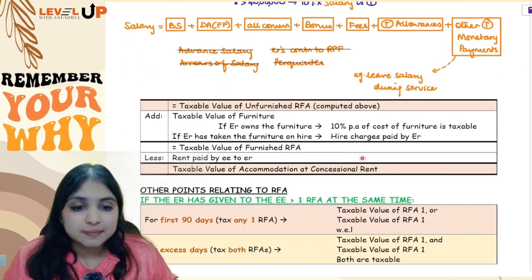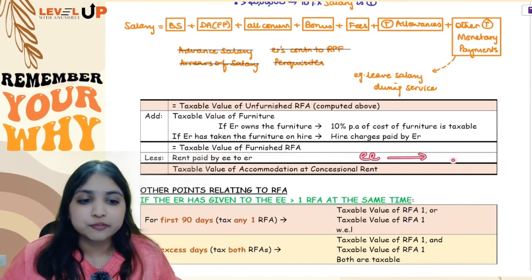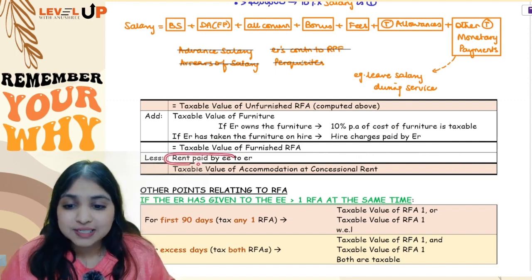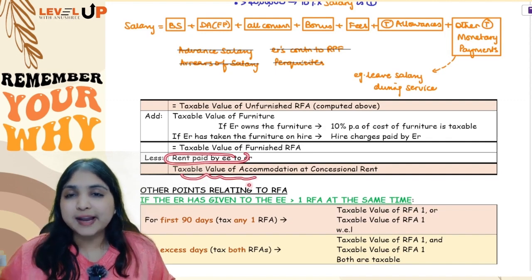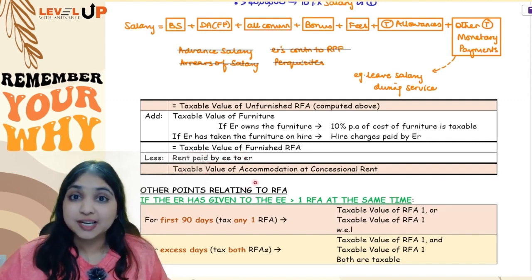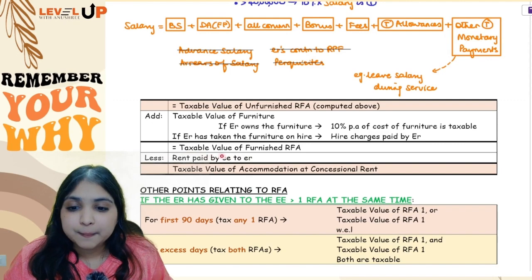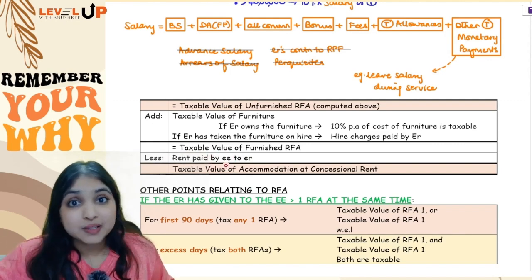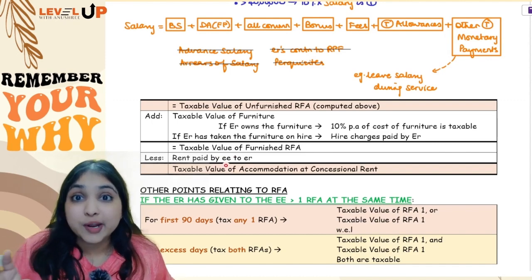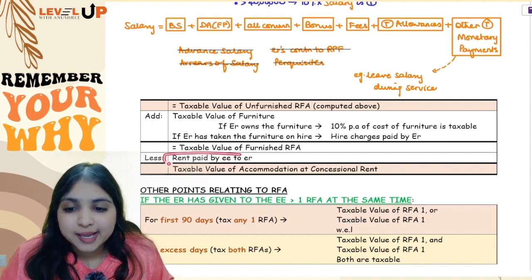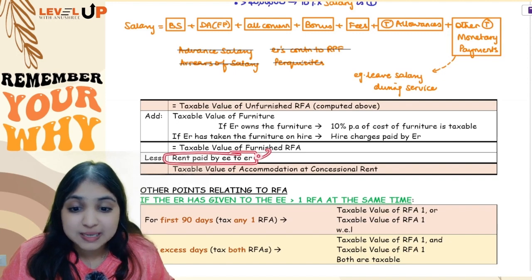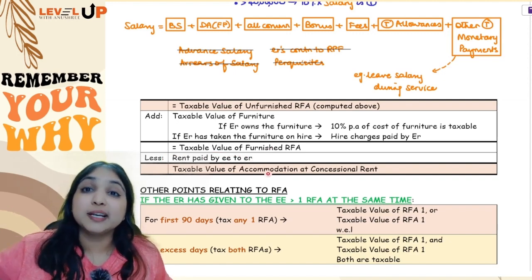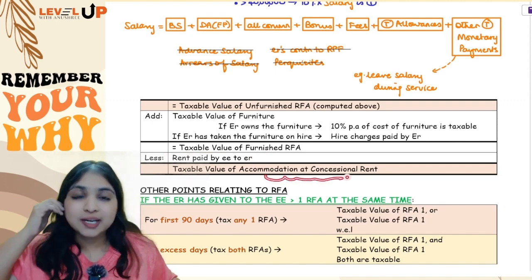Now sometimes the employee pays a small amount of rent to the employer. So whatever the employee has paid to the employer, you will subtract that and you will get the final value, the taxable value of accommodation at concessional rent. See, if the employee is paying rent to the employer, you can't call it rent free anymore, right? Because it is not rent free. The employee is paying some amount. So if the employee is paying some amount to the employer, you will subtract it. But you will not call it rent free accommodation anymore. Instead, you will call it accommodation at concessional rent.